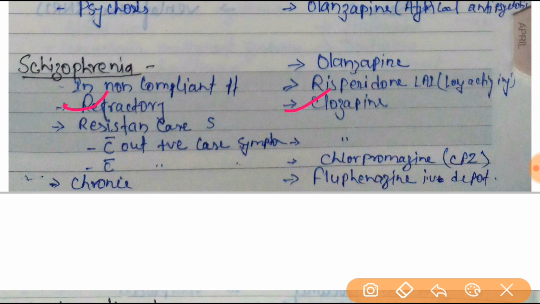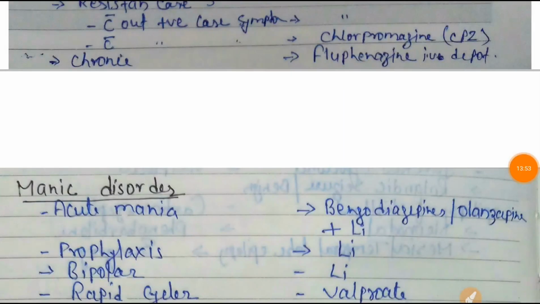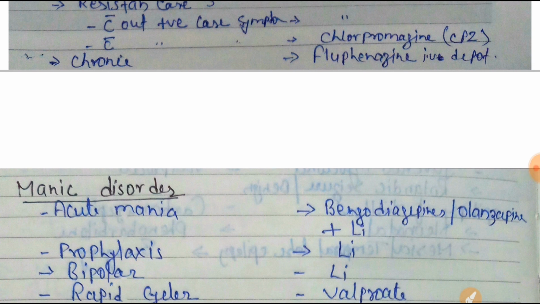In resistant cases of schizophrenia without positive symptoms, also clozapine will be the drug of choice. Here the word is "without". If it is with positive symptoms, then chlorpromazine will be the drug of choice. In case of chronic schizophrenia, fluphenazine or haloperidol will be the drug of choice.